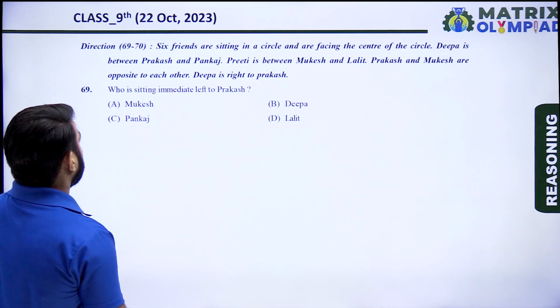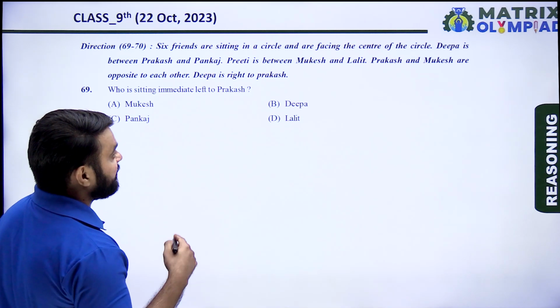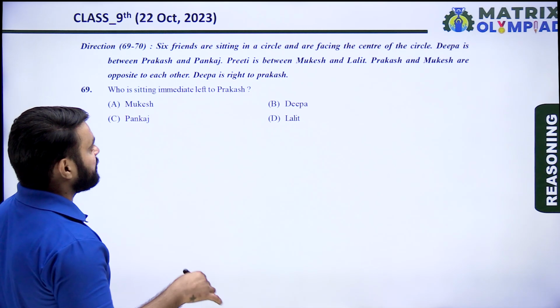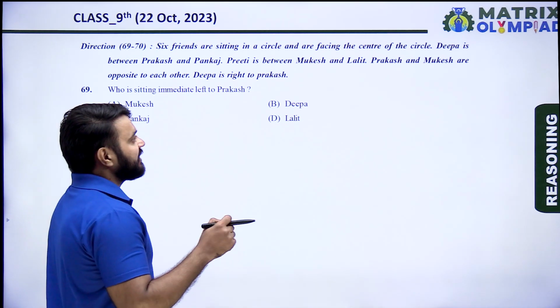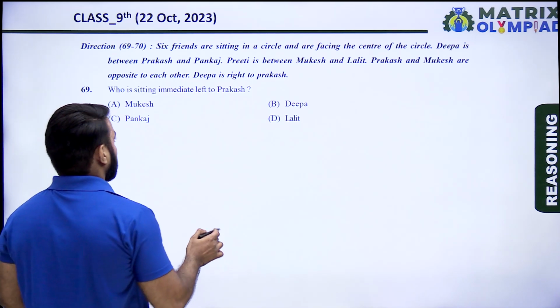So next question is question number 69 and 70. Six friends are sitting in a circle and are facing the center of the circle. Deepa is between Prakash and Pankaj. Preeti is between Mukesh and Lalit. Prakash and Mukesh are opposite to each other. Deepa is right to Prakash.